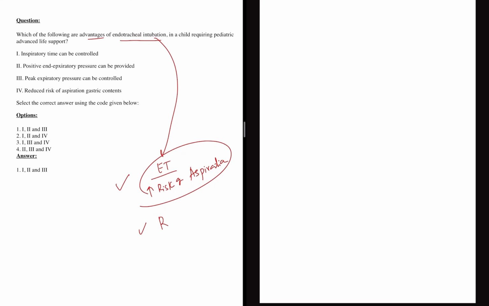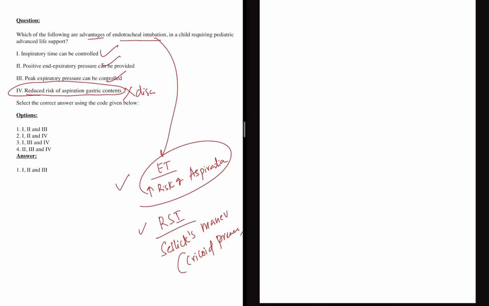Now, which of the following are advantages of endotracheal intubation? See, the major advantage of endotracheal intubation is that it will protect the airway, but the major disadvantage is increased risk of aspiration. To prevent this risk during intubation, we use rapid sequence induction, wherein we give anesthesia and perform a special maneuver known as the Sellick maneuver, that is, we apply cricoid pressure. A lot of questions will come on this point in MCQ based exams, including NEET PG and INI-CET. So reduced risk of aspiration is a wrong statement because it is actually a disadvantage.